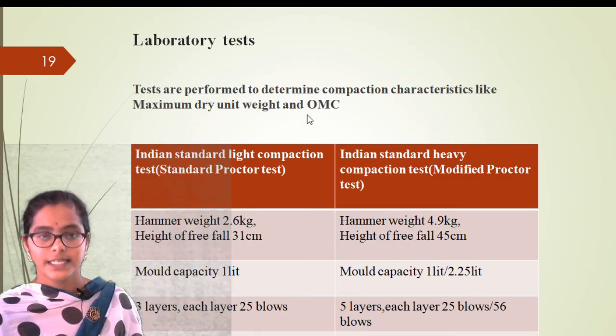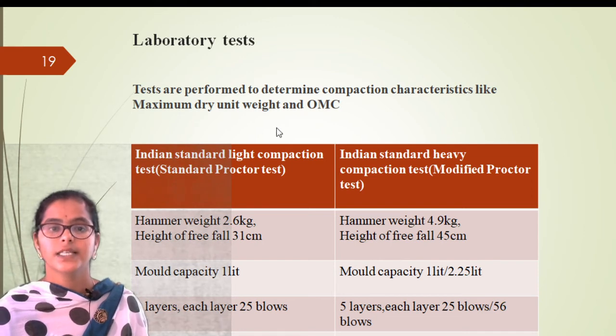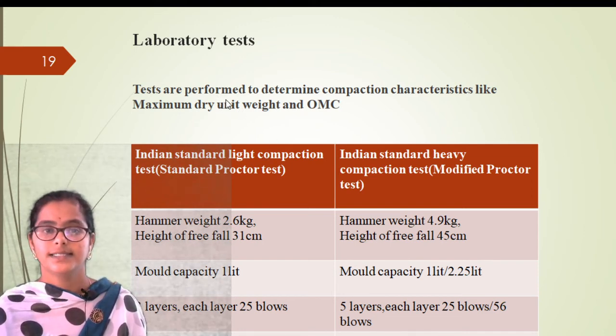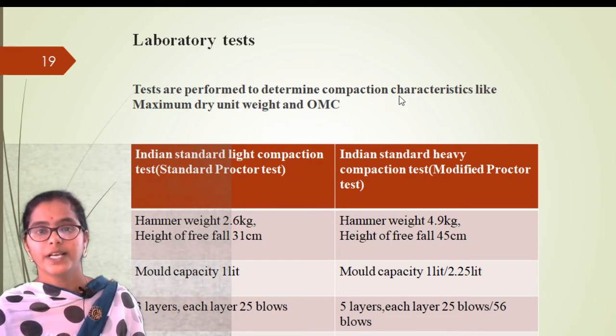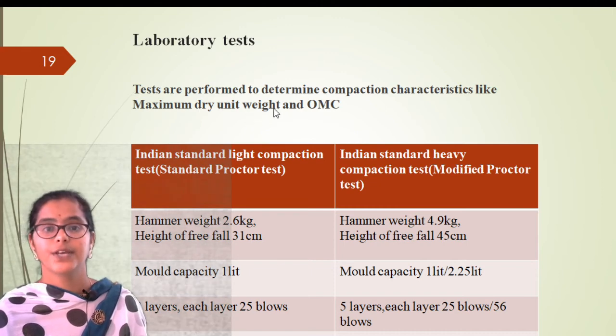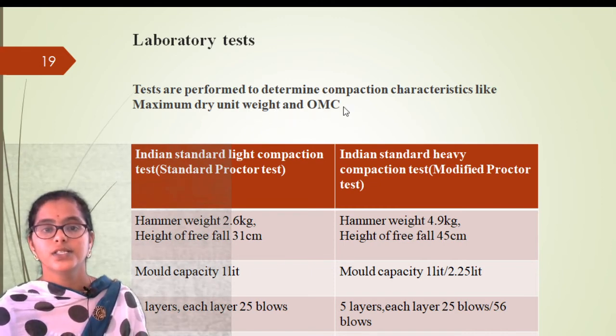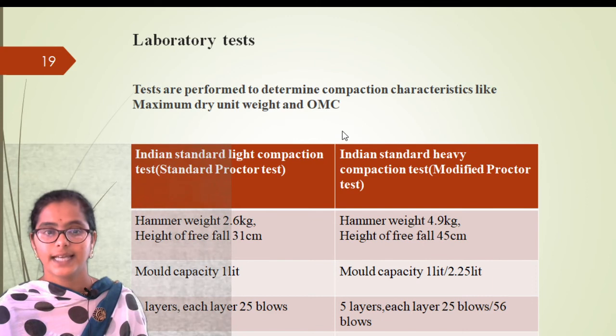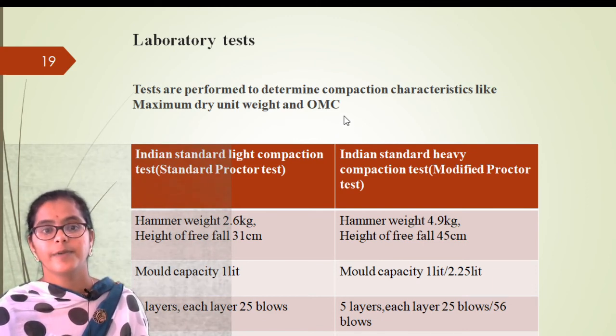So, the laboratory test for compaction: the test performed to determine the compaction characteristics, like maximum dry density or maximum dry unit weight and OMC. See, these two are compaction characteristics, maximum dry unit weight and OMC, optimum moisture content.